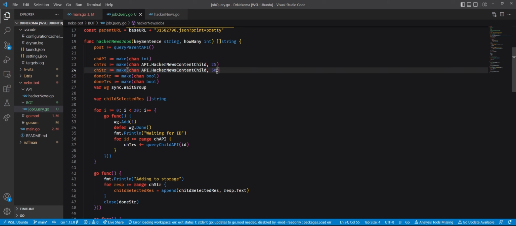And Breno told me that this can change the performance of the bot. So we should tinker around with these numbers, like adding more workers to the storage, or adding more workers to the transformation, and so on and so forth, changing the numbers to see what performs better, because we're going to have a bunch of workers doing this but only a few workers doing these other two. So this is to transform the HTML to Markdown, also in a concurrent manner.